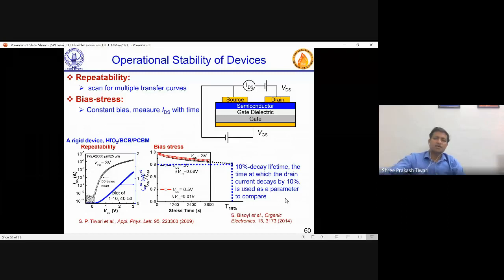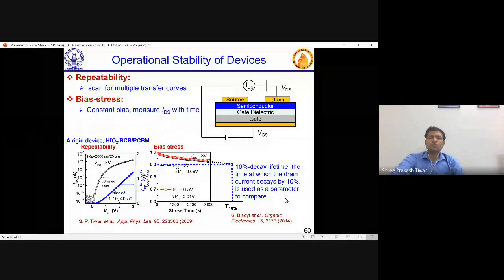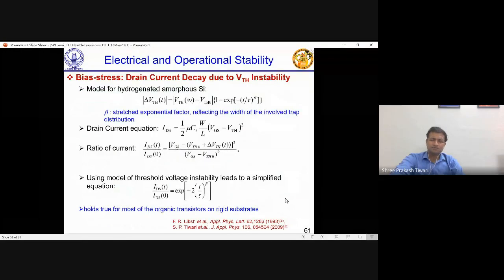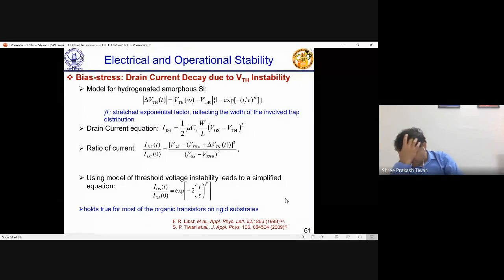It is used as a parameter to compare for this work, which was done with various organic semiconductors that we will see. This bias stress, which is drain current decay, happens due to threshold voltage instability. When you keep pushing this dielectric, there can be a threshold voltage instability that can be permanent or temporary.